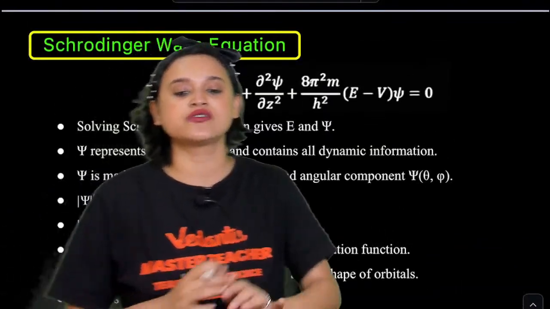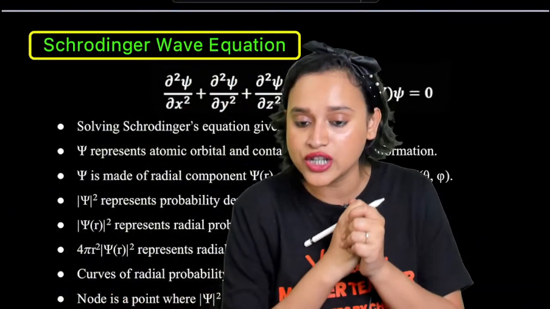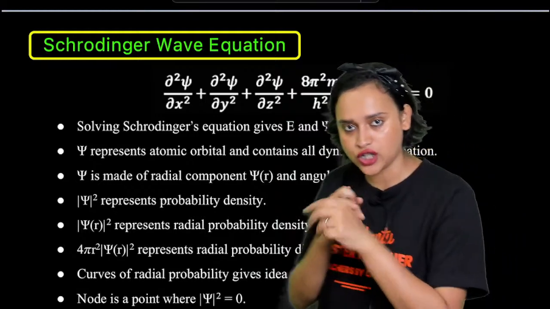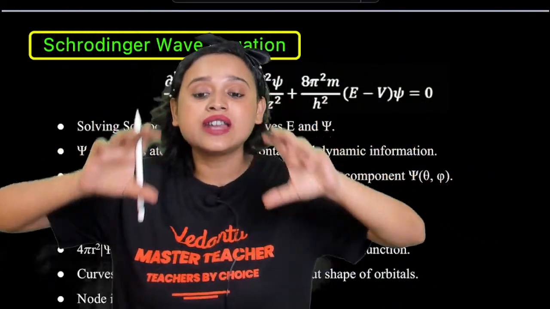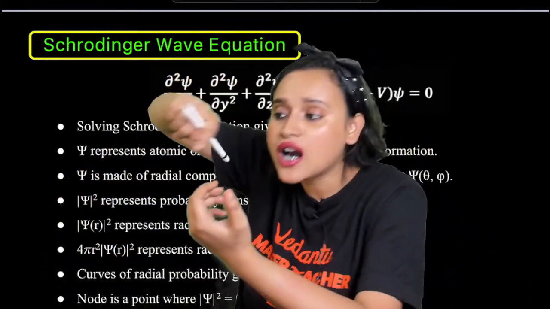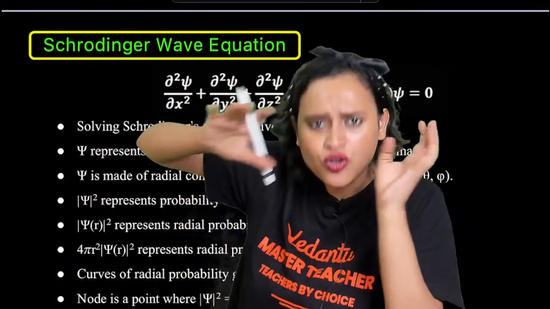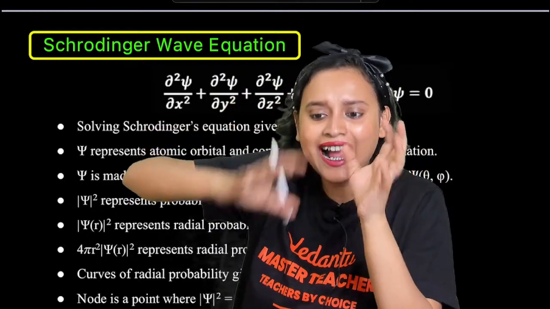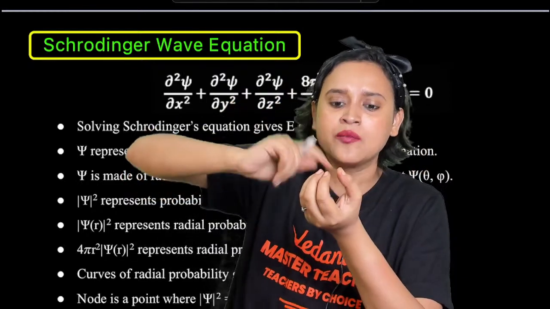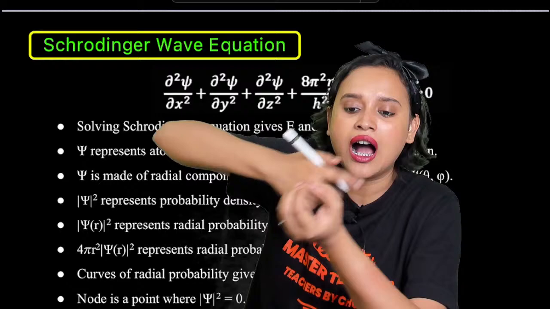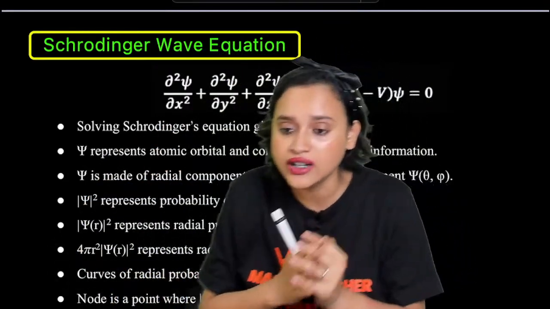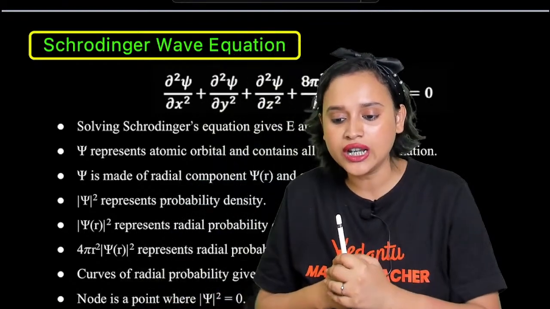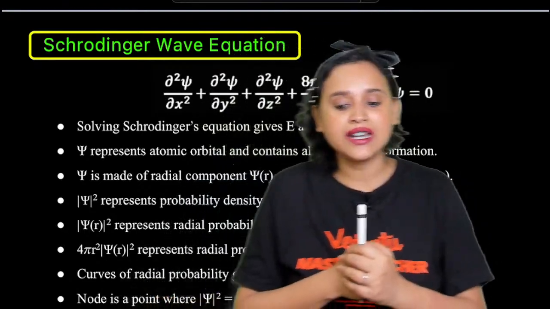Now, my dear students, we come across the Schrodinger wave equation. In the Schrodinger wave equation, what do you get to notice? You get to notice that it describes the 3D motion of the electron around the nucleus. You know that the atom is not 2D, right? The atom is actually 3D. So in three dimensions, how is the electron moving? That is what it tells you.